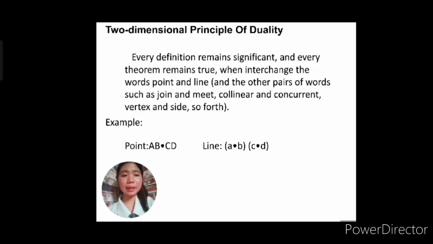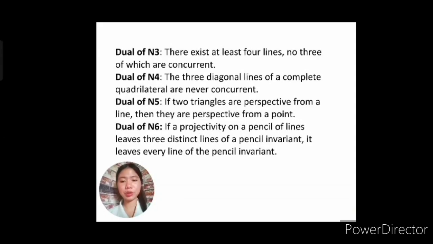And then another example, we have self-dual figure. The example is the triangle, because if you notice the definition of the triangle, find its dual. The dual of a triangle is still a triangle. Aside from the examples of duality earlier, the axioms that we had discussed have duals also.